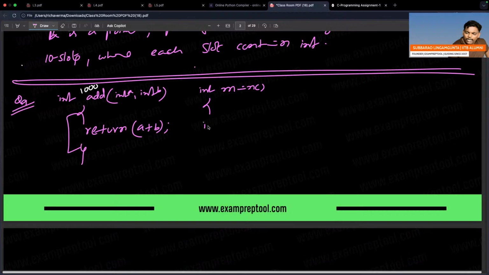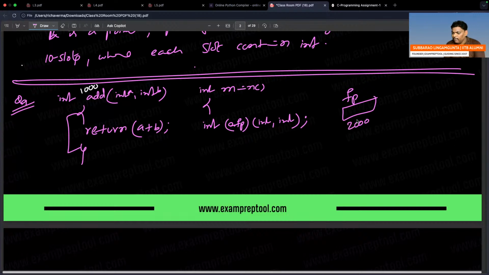So I declare one function pointer: int (*fp)(int, int). So I declared one variable. What happened? fp is a pointer variable. It has its own address, say 2000. But it is waiting for the address of a function. That is the reason fp is called a function pointer. fp is a pointer, but a pointer to a function. So fp is eagerly waiting for the address of a function.